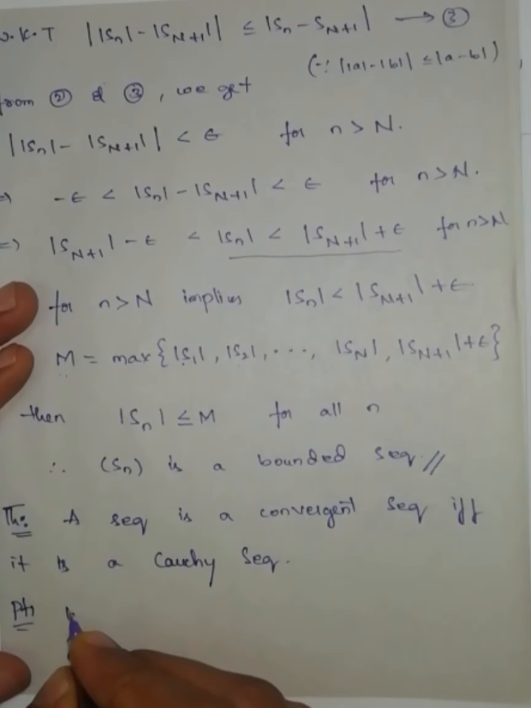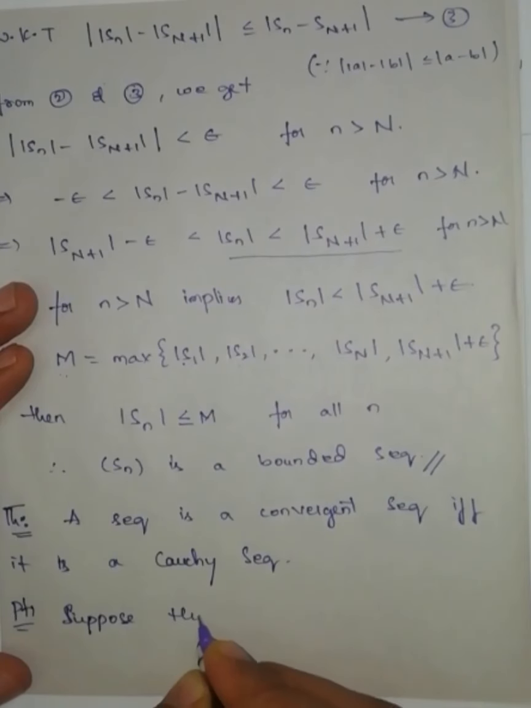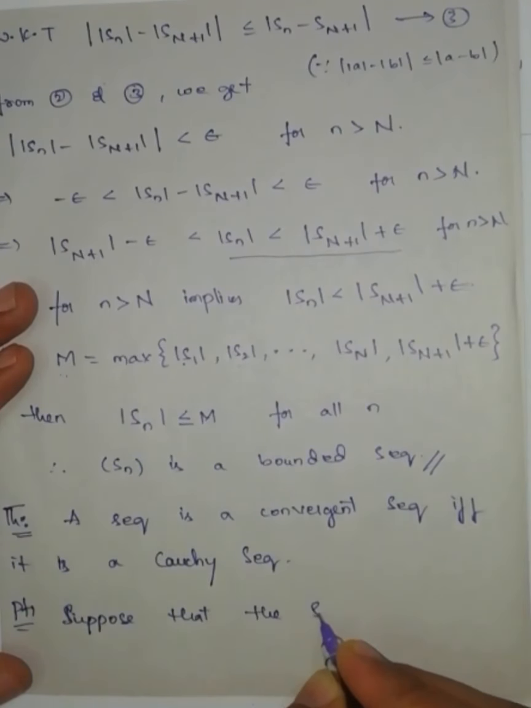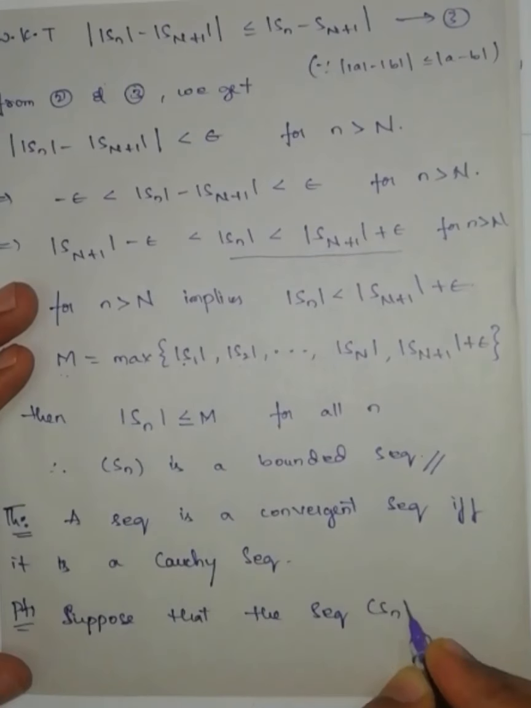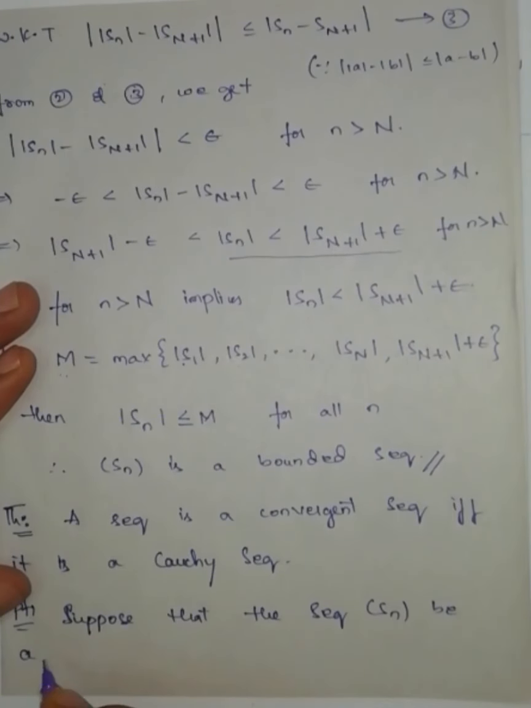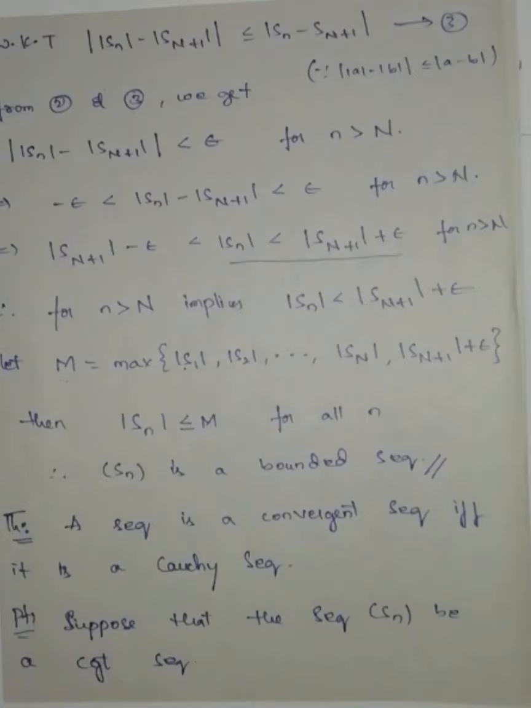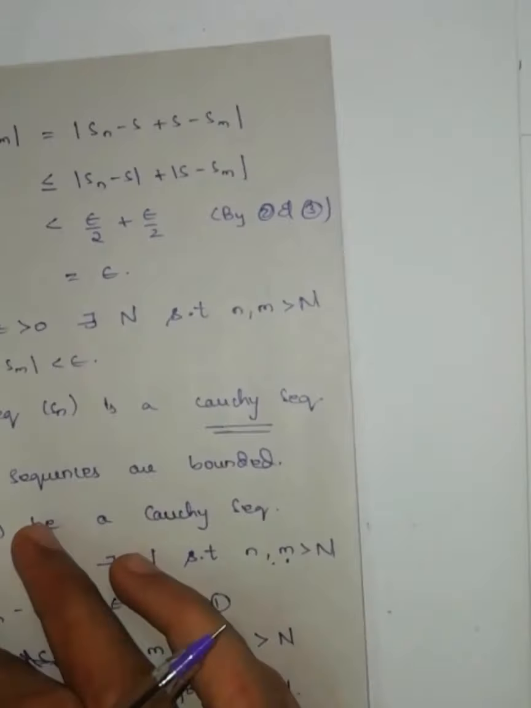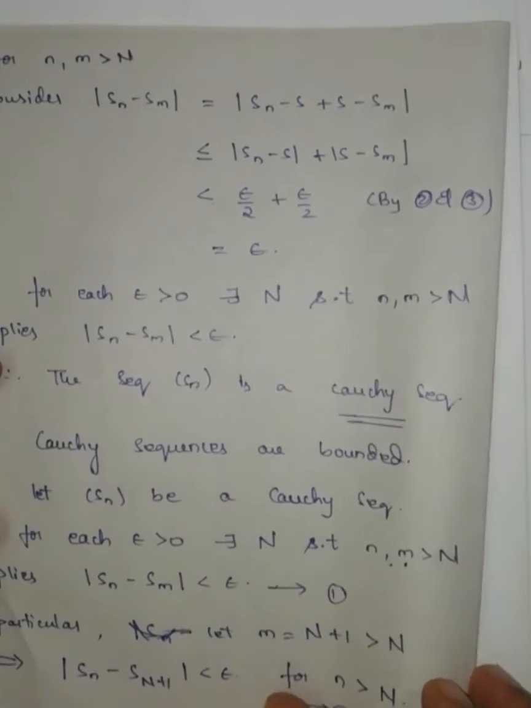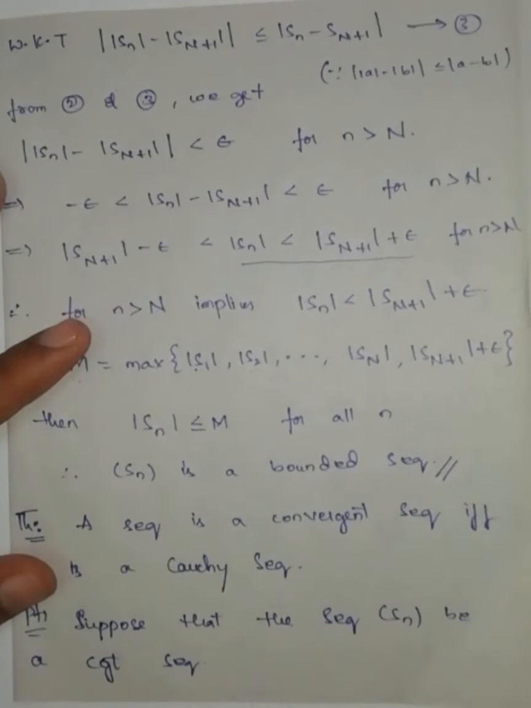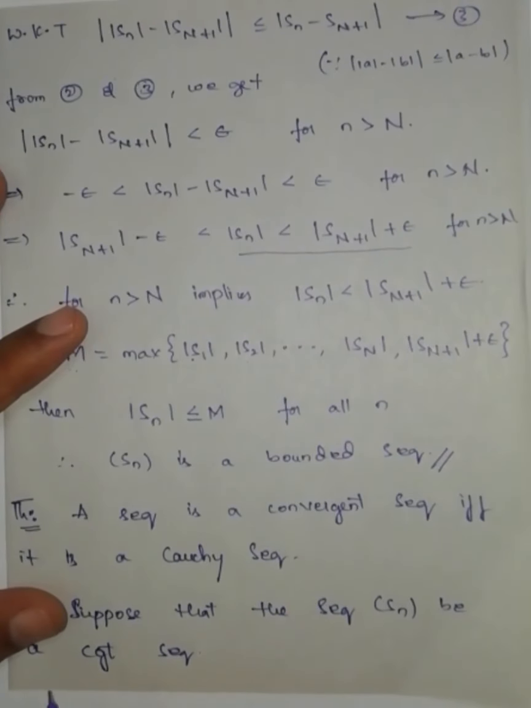So suppose that the sequence Sn is a convergent sequence. Just now we have proved that every convergent sequence is a Cauchy sequence. Here this is the proof that every convergent sequence is a Cauchy sequence. So the proof is completed here. Therefore, by a known theorem,